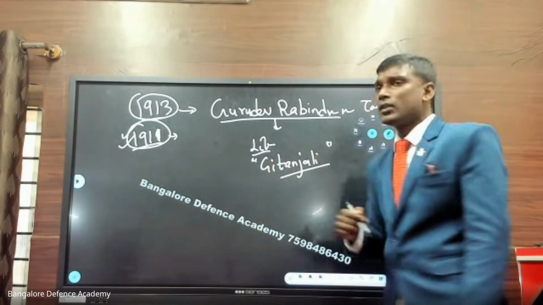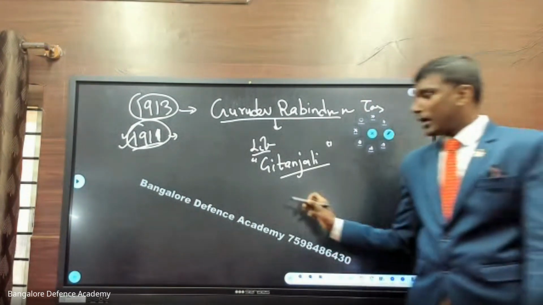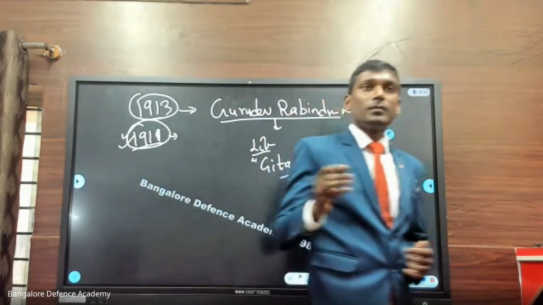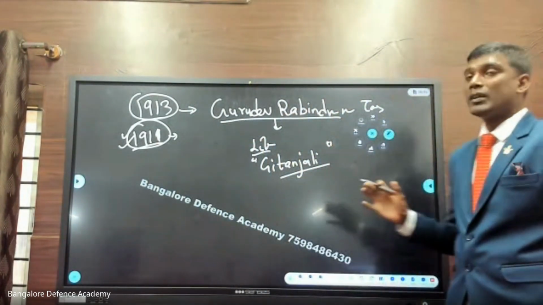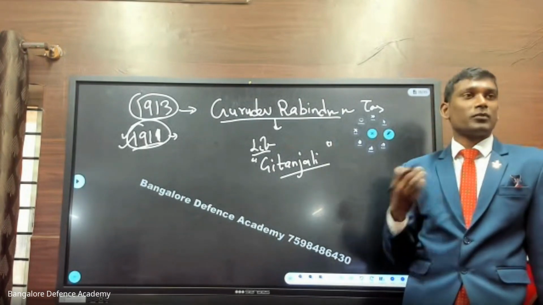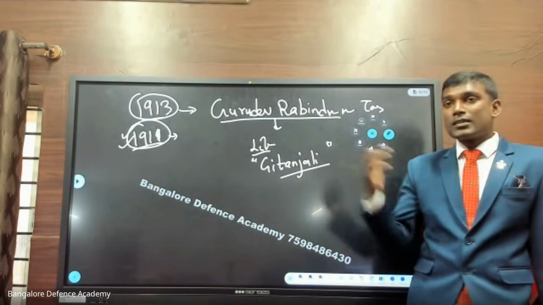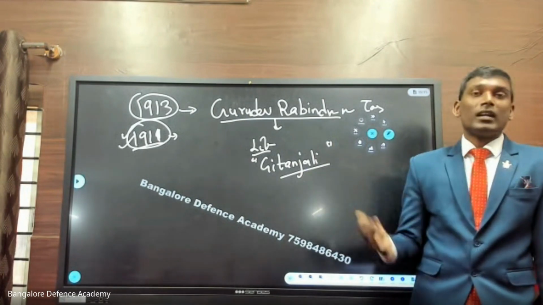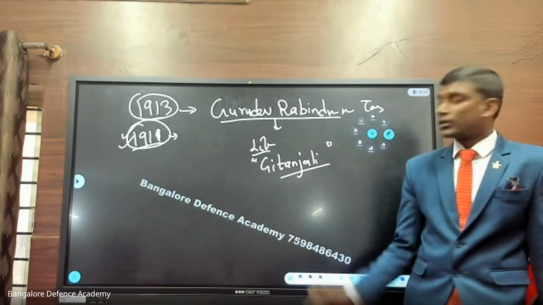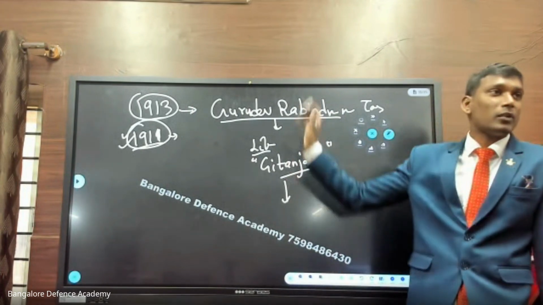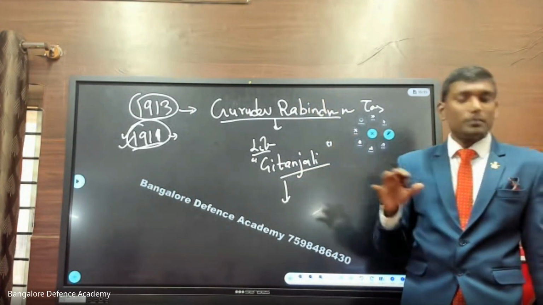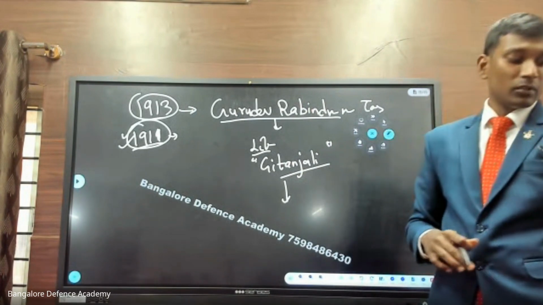There is a famous poem in the book Gitanjali: where the mind is without fear and the head is held high, where knowledge is free, where the world has not been broken up into fragments by narrow domestic walls, where words come out from the depth of truth, where tireless striving stretches its arms towards perfection, into that heaven of freedom, my Father, let my country awake. This is the famous poem in Gitanjali, written by Rabindranath Tagore. And this is the poem which I have mentioned in our book. Actually, I have given you this book, right?